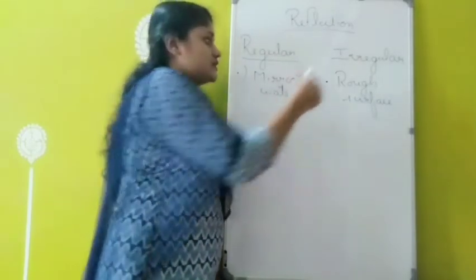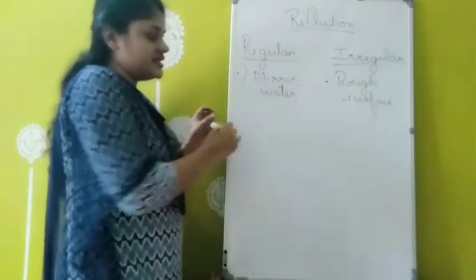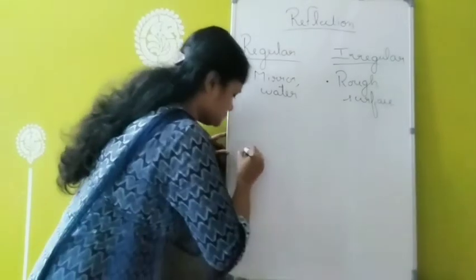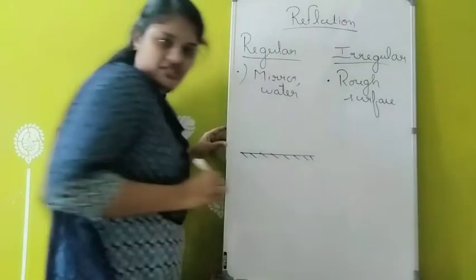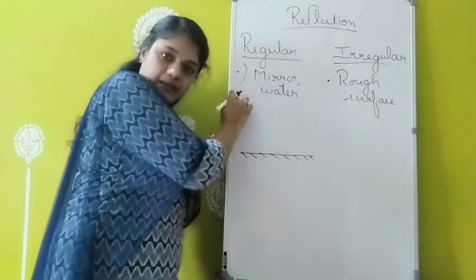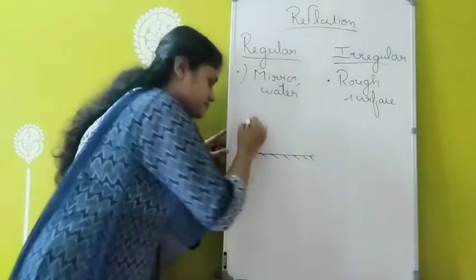So consider one example for regular reflection, that is reflection from a mirror. Reflection from a mirror, and consider a beam of light falling on this mirror.